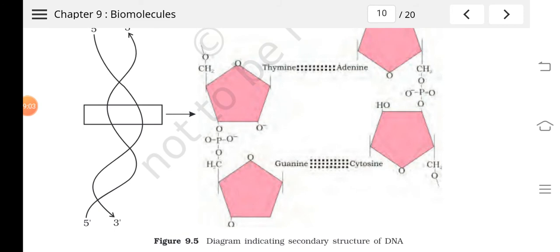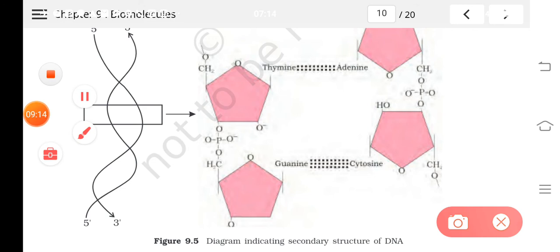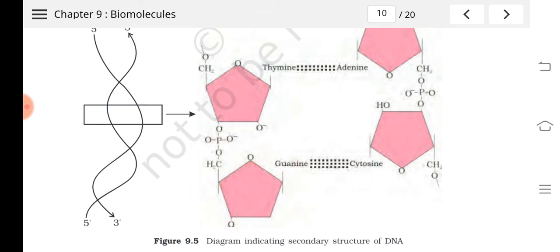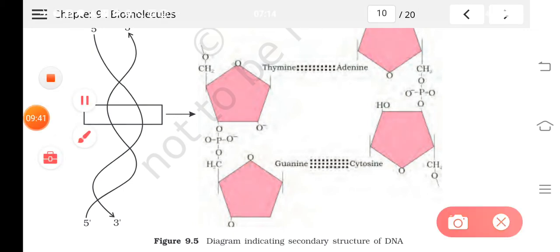I told you nucleic acids are polymers of nucleotides. So each nucleotide will have what? A nitrogen base, guanine for example, and one ribose sugar. These two together form the nucleoside. When this nucleoside is attached to the phosphate group, it forms the nucleotide. So this much is one nucleotide.